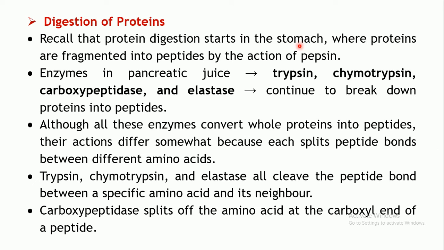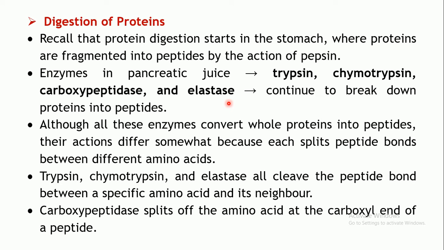Now further digestion of the proteins is continued by several protein digesting enzymes which are secreted in the pancreatic juice. There are 4 enzymes we have seen: trypsin, chymotrypsin, carboxypeptidase and elastase. Of course, these are released in the inactive form: trypsinogen, chymotrypsinogen, procarboxypeptidase, proelastase, and once they reach the intestines, they are activated.